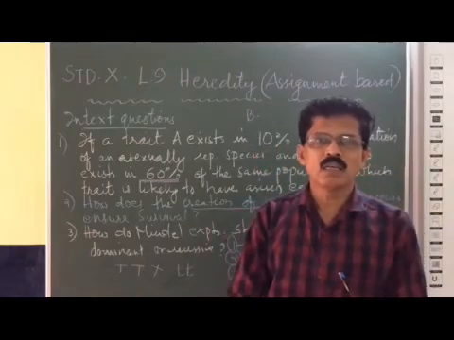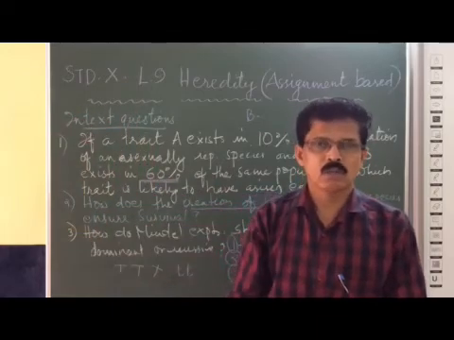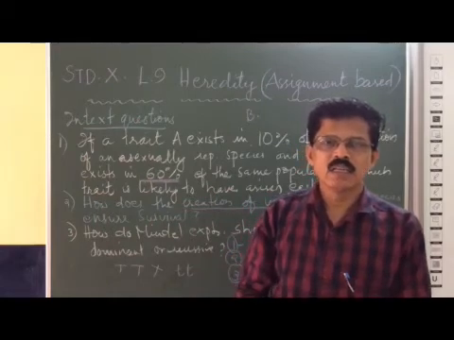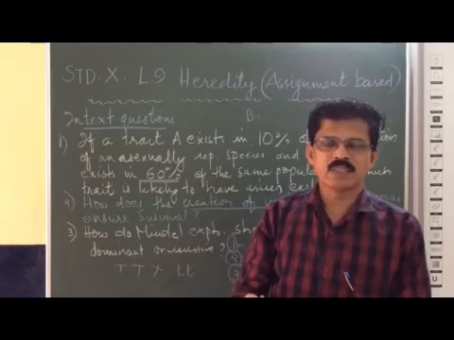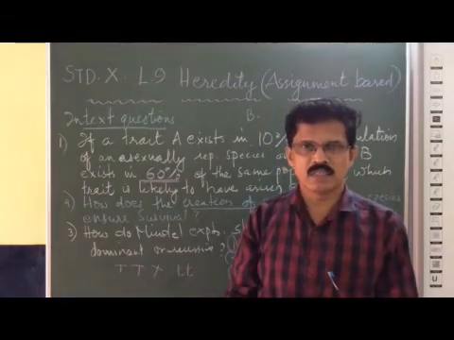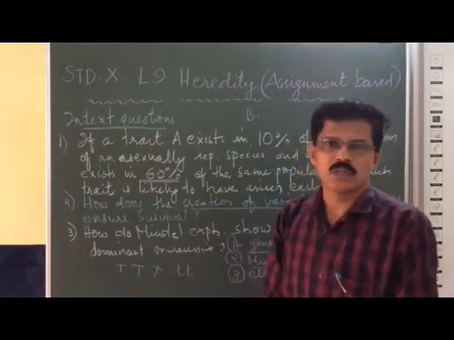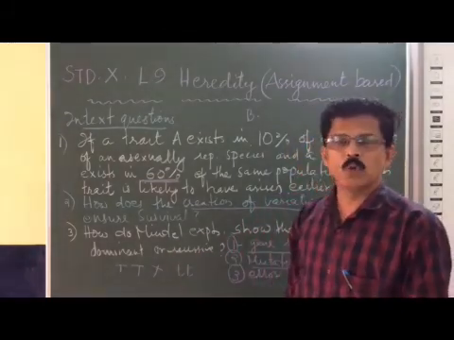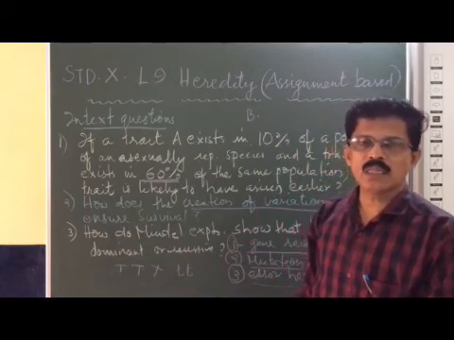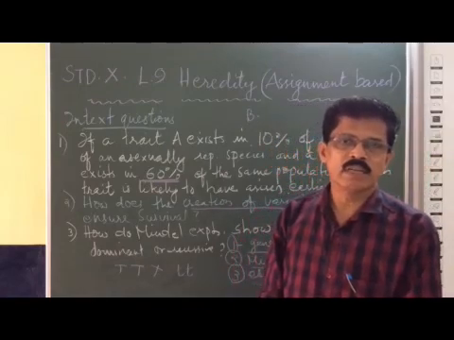The tall trait was expressed in the F1 generation, and the small t, which was not expressed and was suppressed by the capital T, is called the recessive trait. You got that idea? Yes. This is the answer for this question. So in this way, Mendel experimentally proved that tall, capital T, was the dominant trait and the short, small t, was the recessive trait.